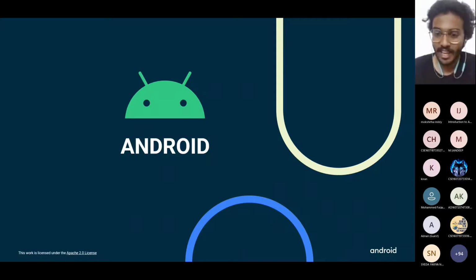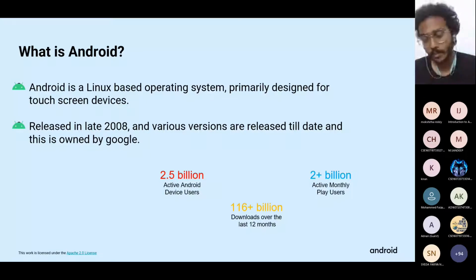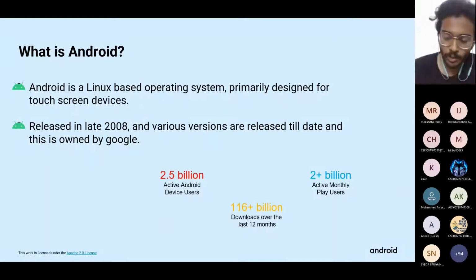So what is Android, right? Android is a Linux-based operating system. It was developed in 2008 and is owned by Google. Various versions have come up, and these are primarily used for touch screens like phones, computers, and other devices.